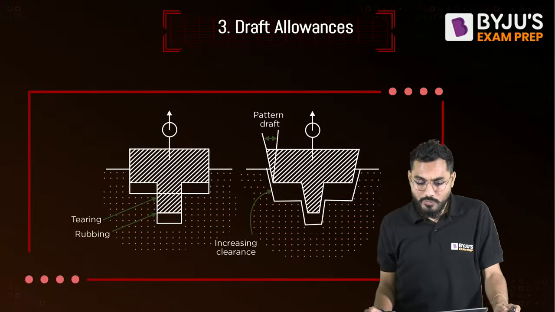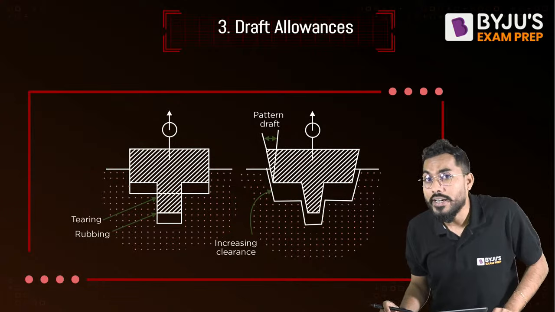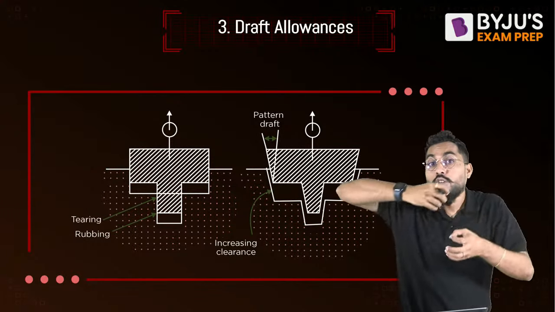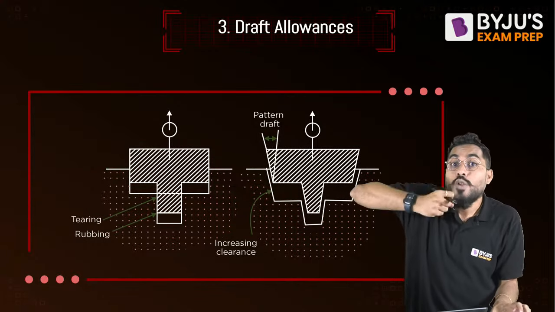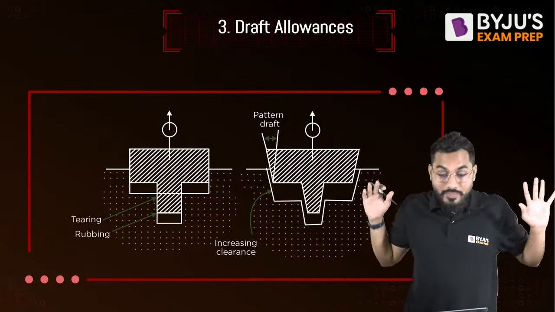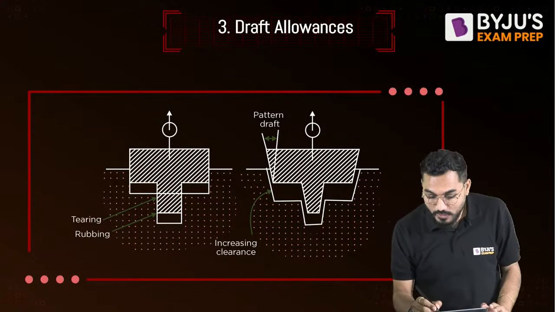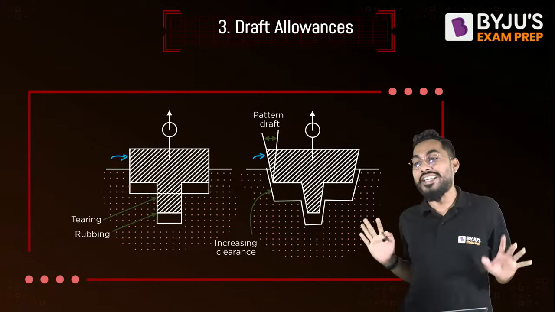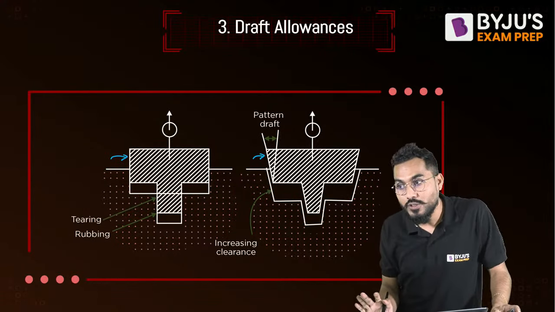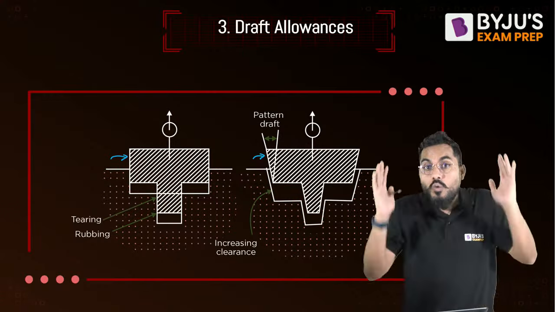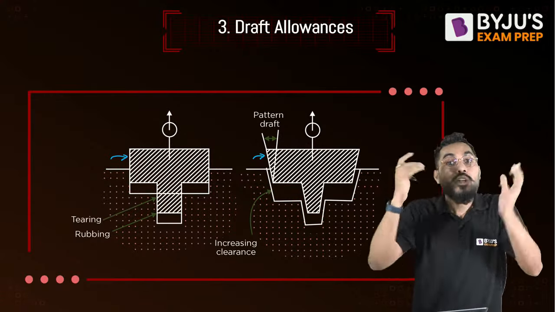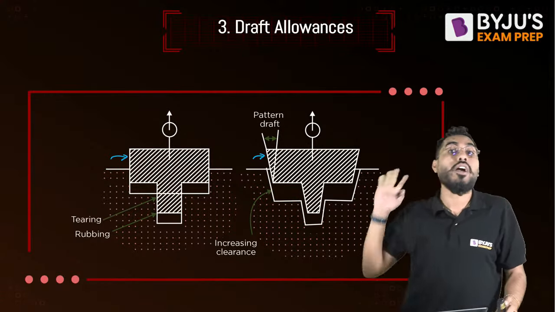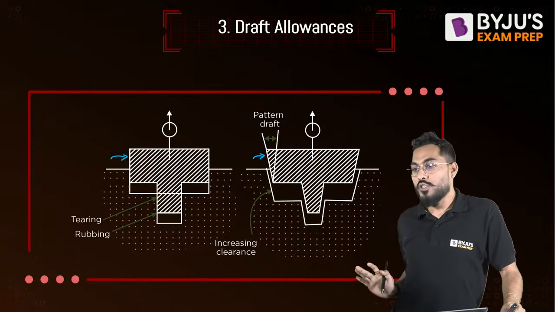Now we know that whenever we talk about draft, why is the draft allowance provided? The draft allowance is basically provided to make it easy to withdraw the pattern from the mold box. That's why the vertical edges are made inclined by providing a certain degree angle. So making the vertical walls of the pattern inclined makes withdrawing the pattern from the mold box easier. That's why draft allowance is provided.